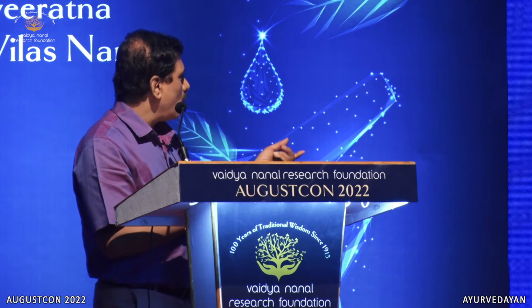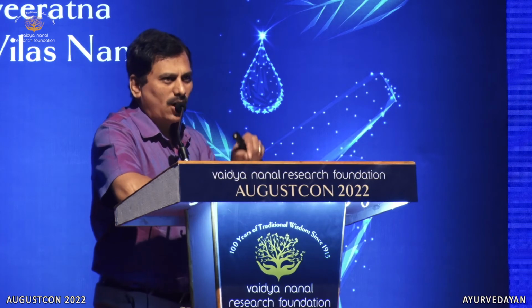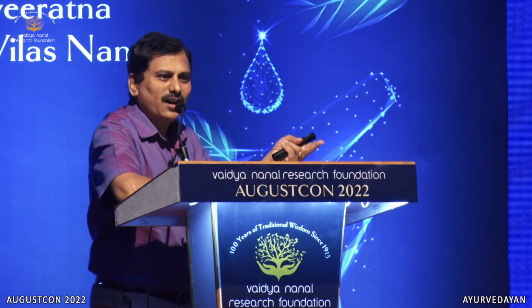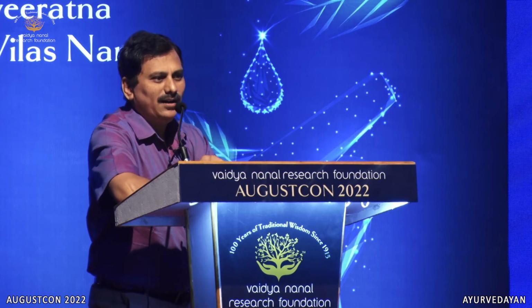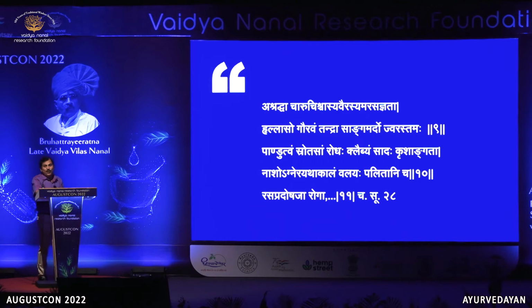Krushangata, nasho agnehe. That means agni mandya. If agni is not functioning properly, am will be formed and rasa dushti will take place. Again, rasa pradosh takes place, then further Agni is affected. So they affect each other. So Nasho Agni, Akala Vali Palit. So even the aging changes, geriatric problems, they are also linked with rasa pradosh, and that we need to